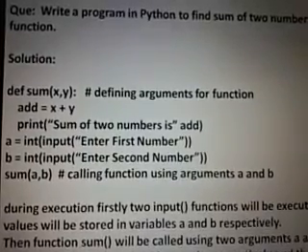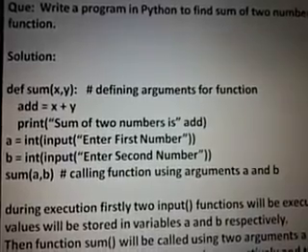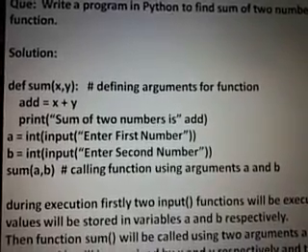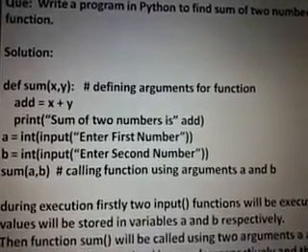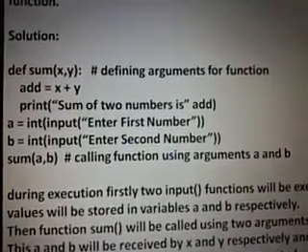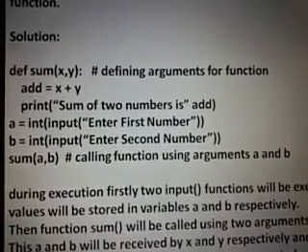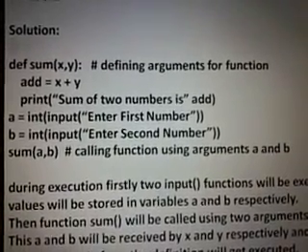Now variables declared inside the main block are called global variables. I repeat, variables which are declared in the main block are referred to as global variables. So according to this, a and b are global variables and not local variables.